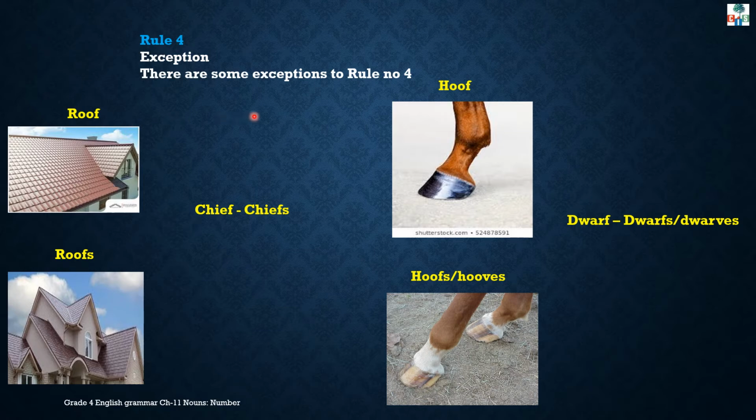There are some exceptions to rule number 4. Though these nouns end with F, we won't replace F with VES to make plural nouns. For example, roof. Plural form is roofs. Chief, chiefs. We won't replace F with VES. Same with hoof, and its plural form is hoofs, hooves. Both are correct. Same with dwarf, dwarfs, dwarves. Both are correct.